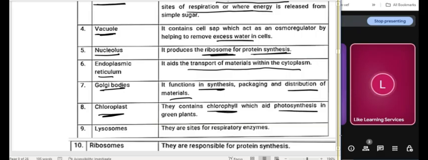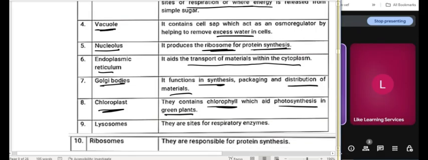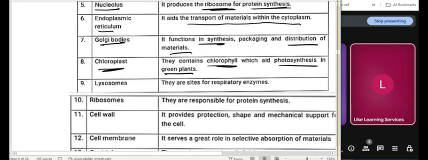Do you know photosynthesis? Yes. What's photosynthesis? The making of plants, the using of light to make plants. No, not to make plants, but you have an idea. The use of light to make food. How plants make their food using sunlight.